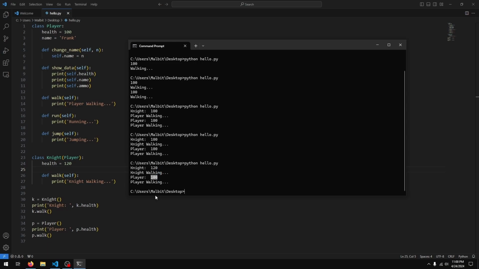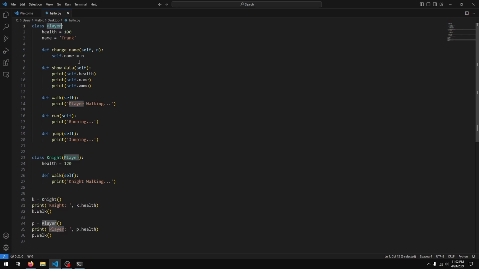By the way, the class that we are inheriting from, in this case player, is called the base or parent class, while the class that is inheriting, in this case the knight, we usually refer to as the sub or the child class. So in this case, player is our base class or parent class, and knight is our subclass or child class.